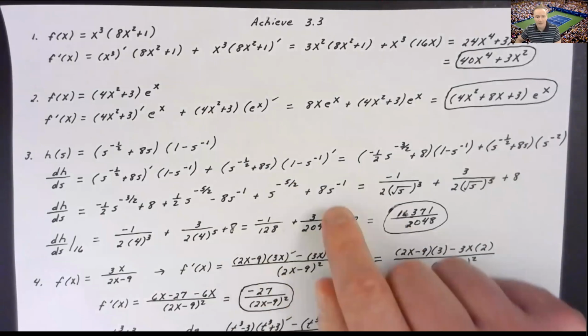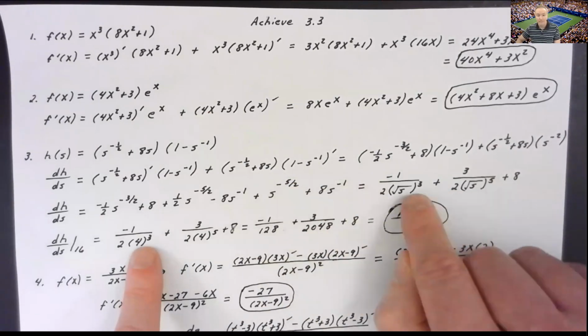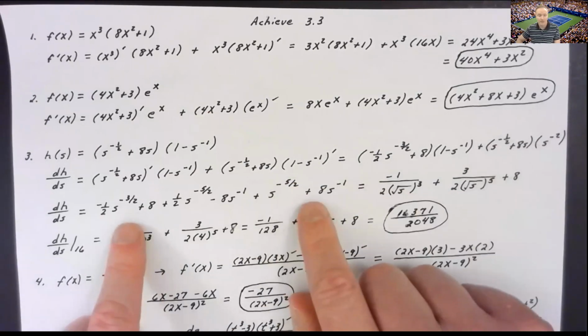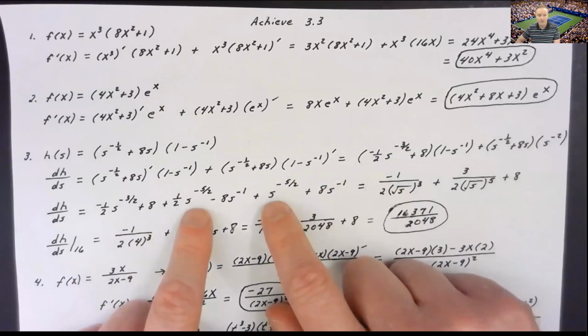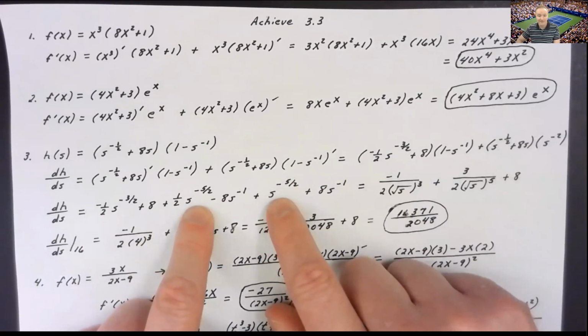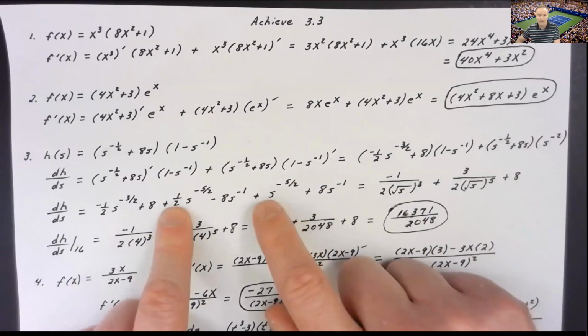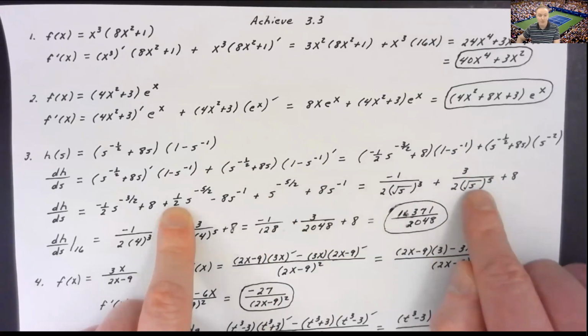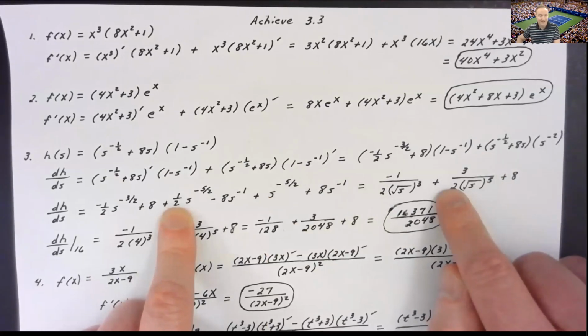Now, from this step to my next, I went in and I said, well, okay, I have two terms of s to the negative 5 over 2 power. So I have positive 1/2 plus 1. That's going to give me positive 3 over 2, s to the negative 5 over 2. You can see I combined those terms and wrote it right here. 3 over 2, and then instead of s to the negative 5 over 2, I put it back in terms of radicals.